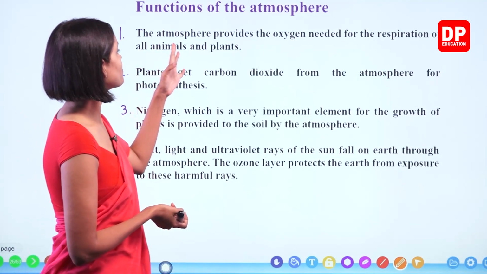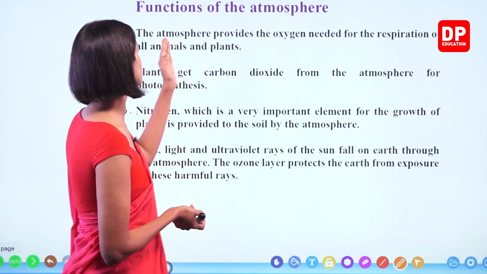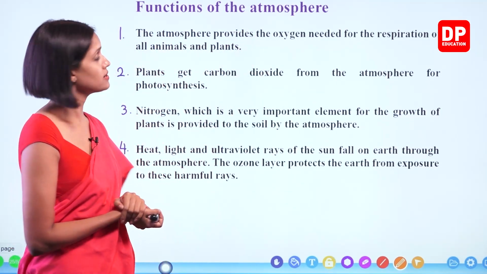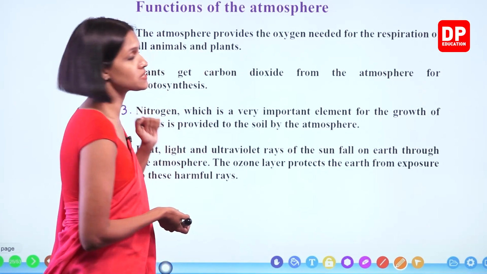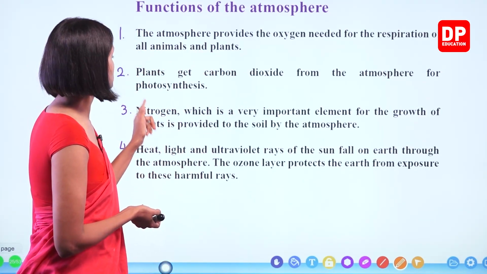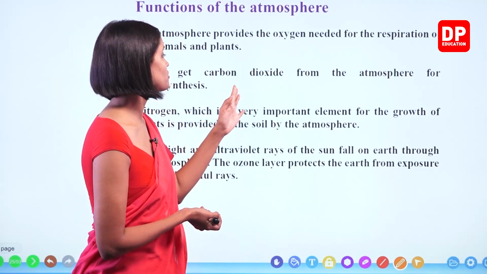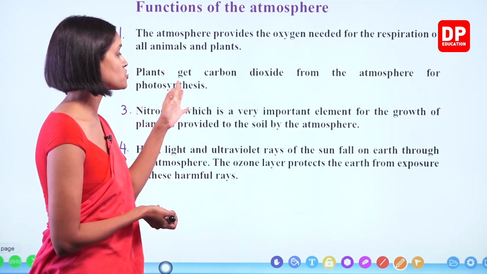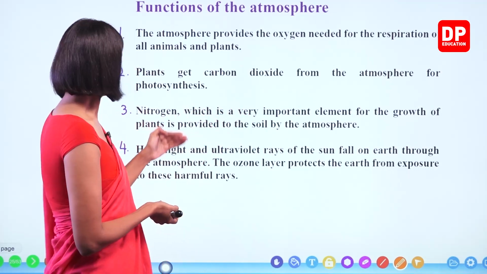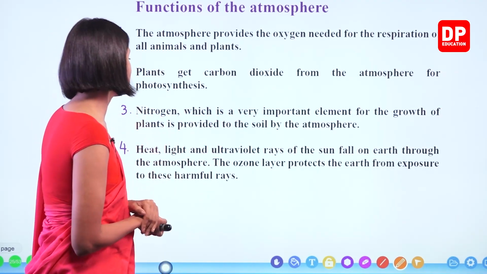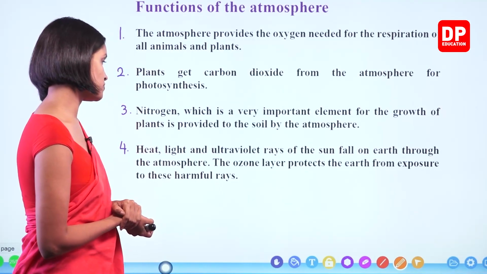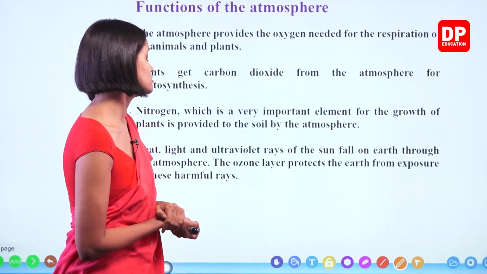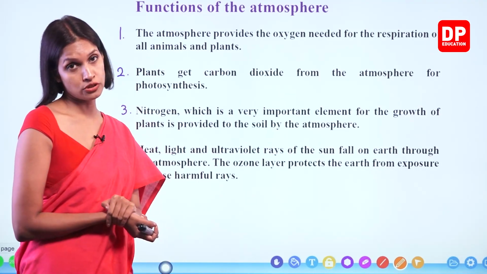The atmosphere provides the oxygen needed for the respiration of all animals and plants. Plants get carbon dioxide from the atmosphere for photosynthesis. Nitrogen, which is a very important element for the growth of plants, is provided to the soil by the atmosphere. Heat, light, and ultraviolet rays of the sun fall on Earth through the atmosphere. The ozone layer protects the Earth from exposure to these harmful rays. Okay?